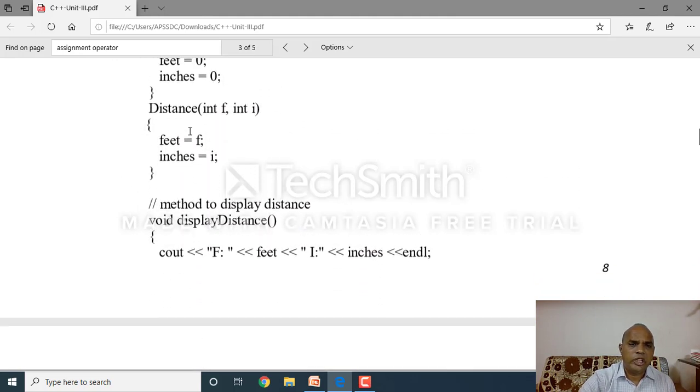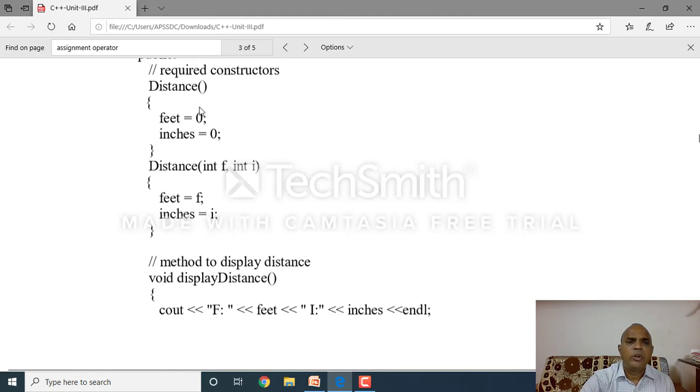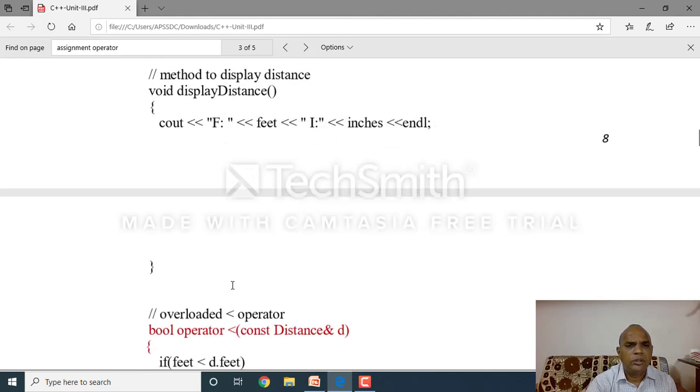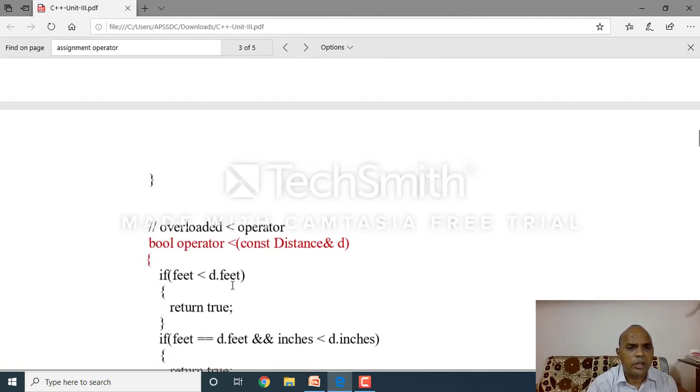Then Distance is a constructor member function. This is also a constructor member function. This is a default constructor member function. This is a parameterized constructor member function. Here void display distance, then display values. Okay, clear? Then come here.